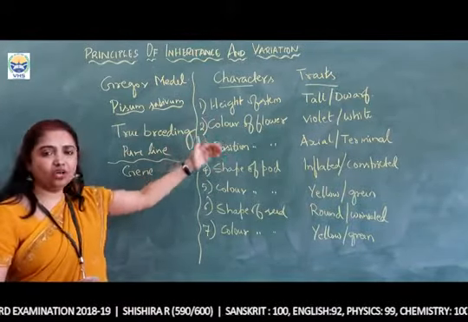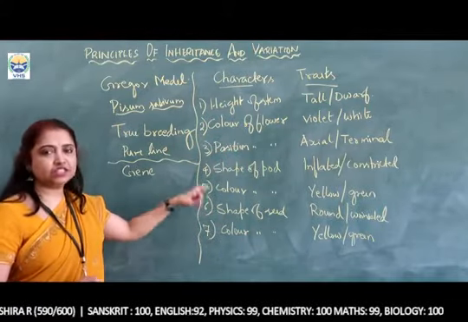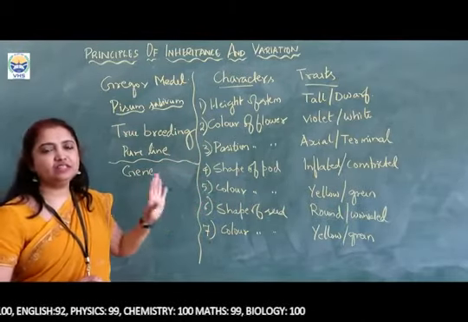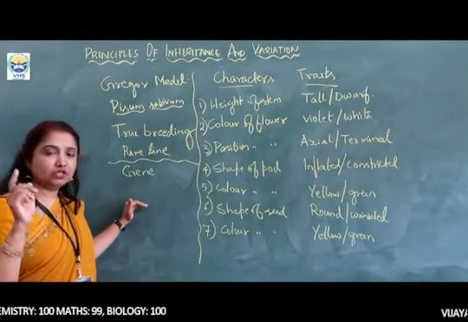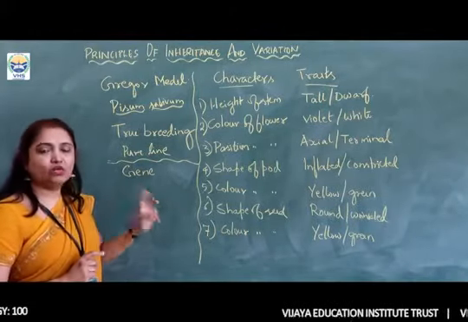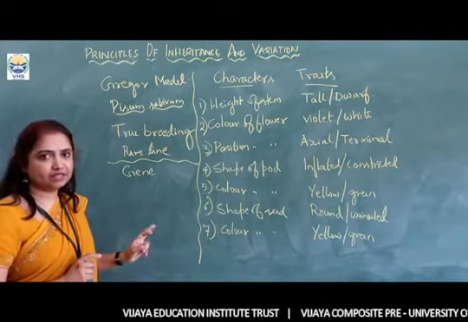So here, all these characters are inherited from one generation, that is the parental generation, to the next generation, that is the daughter generation. So those are called genes. So genes have dual functions. Please note that they have dual functions. One is unit of heredity, the other one is unit of inheritance.